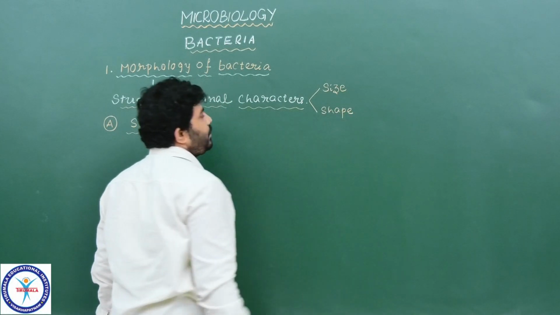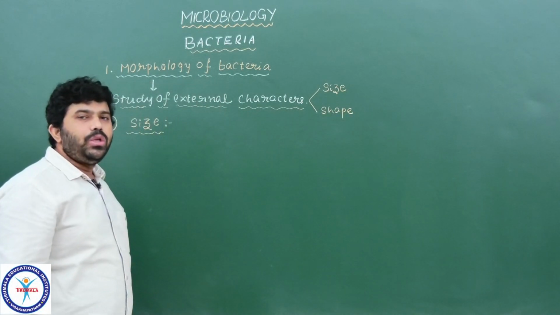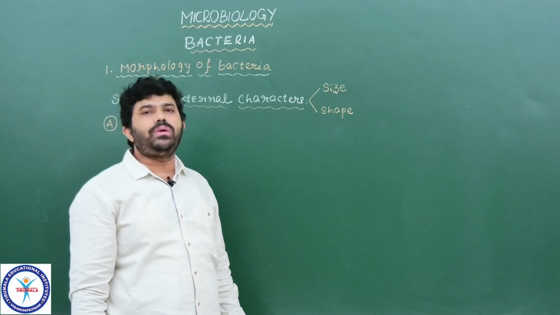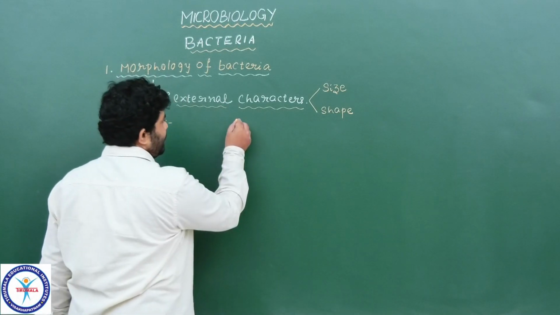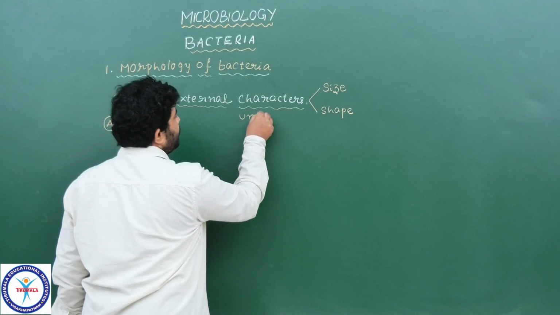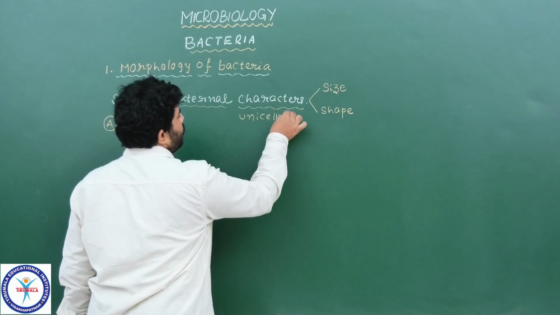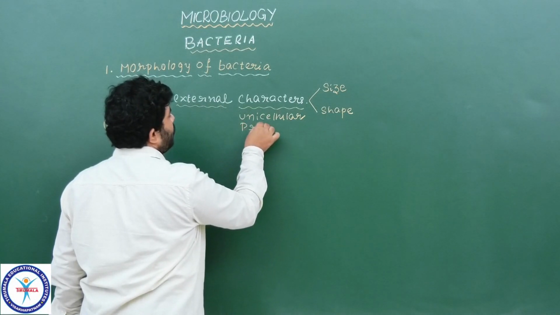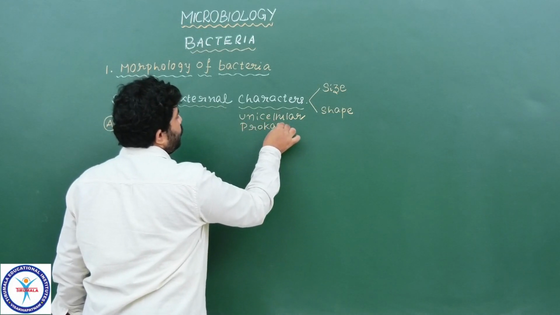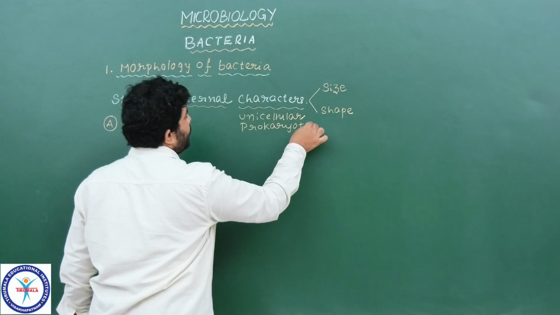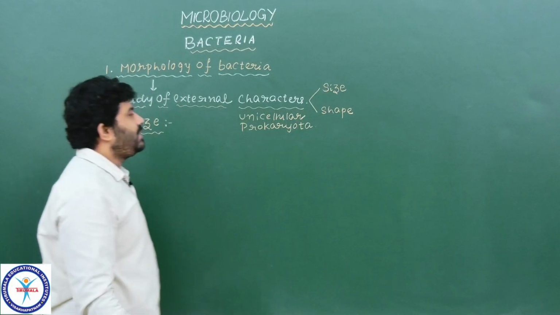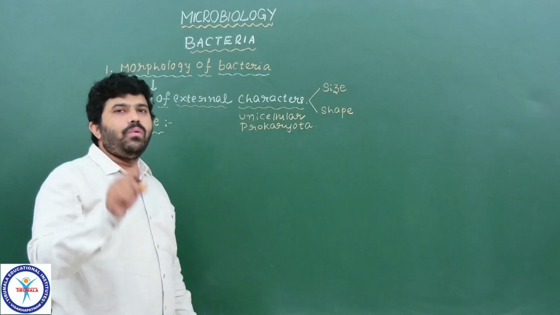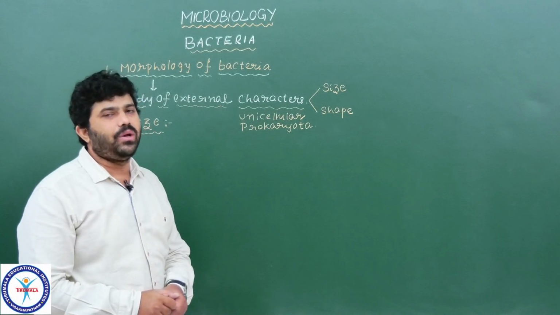I think you know that bacteria are unicellular prokaryotic organisms. Bacteria are unicellular prokaryota, single celled organisms.